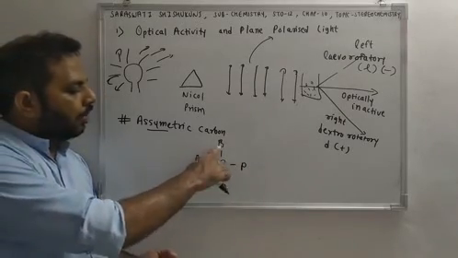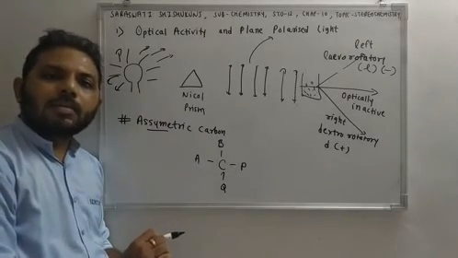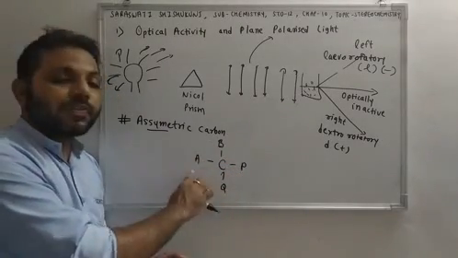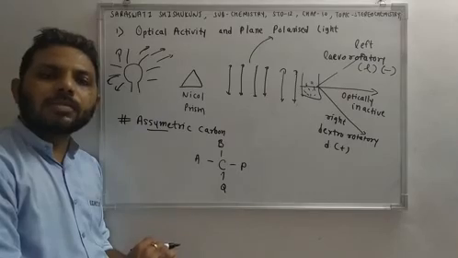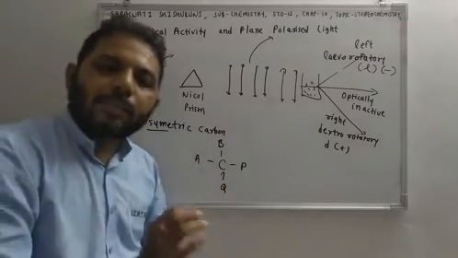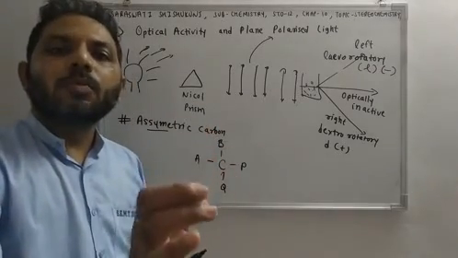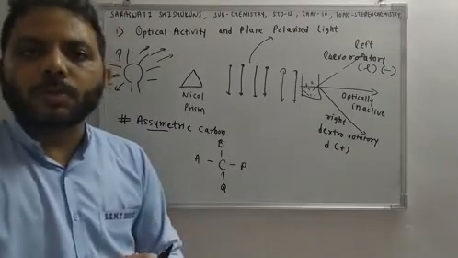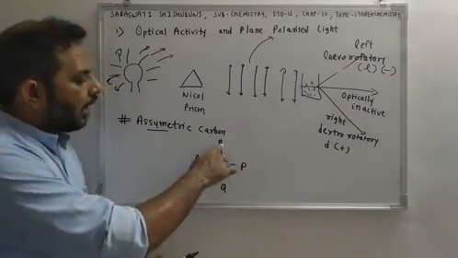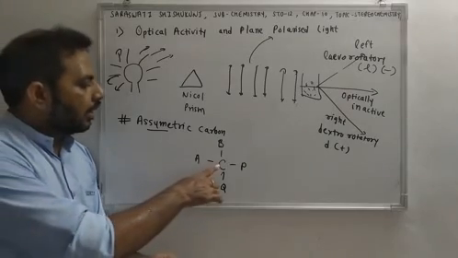This is the A group, B group, P and Q. So any carbon which is attached to 4 different functional groups or 4 different atoms is known as an asymmetric carbon. So an asymmetric carbon is the carbon which is bonded to 4 different atoms or groups. So this carbon is attached to 4 different groups or atoms.